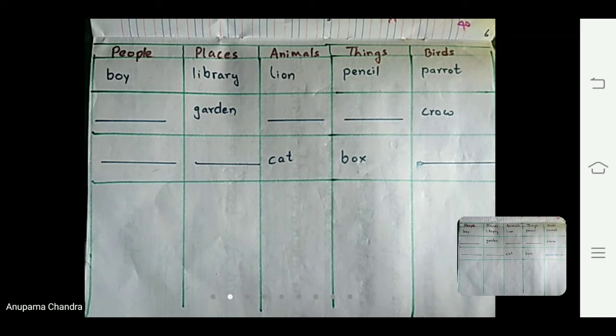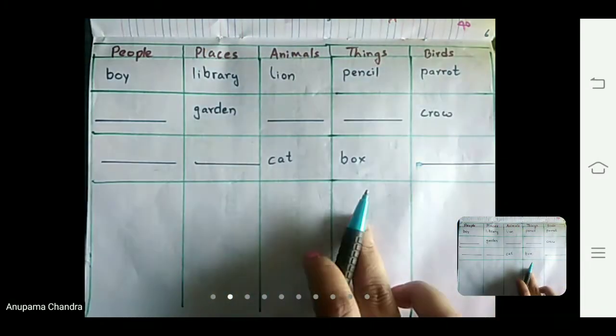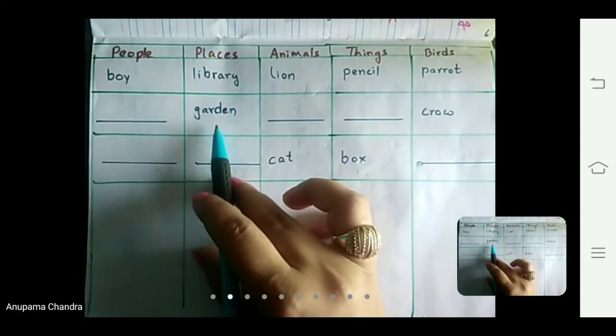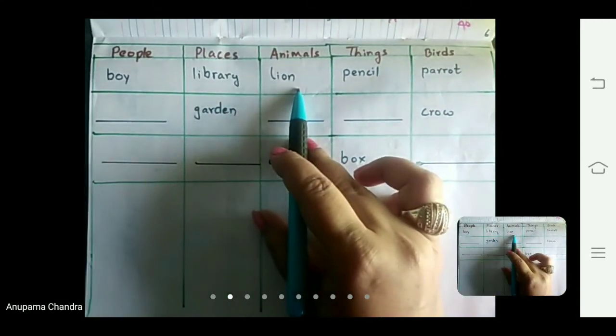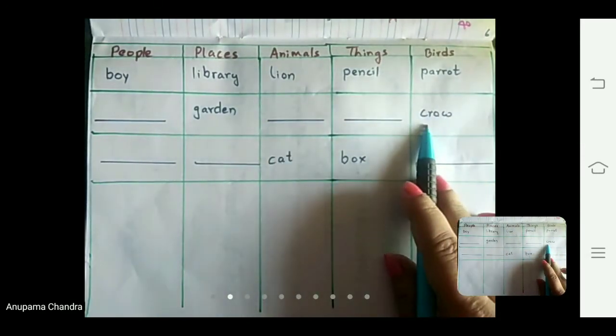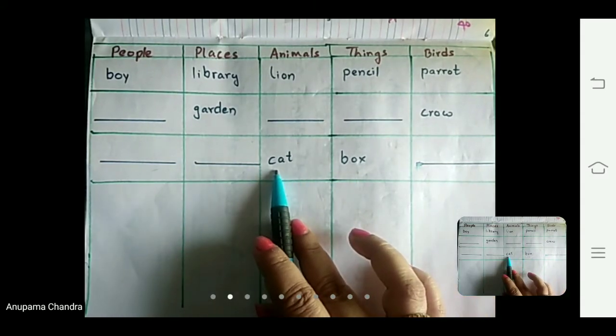These naming words are also called nouns. Now look at the words given in the table. Boy, library, garden, lion, pencil, parrot, crow, box, cat.